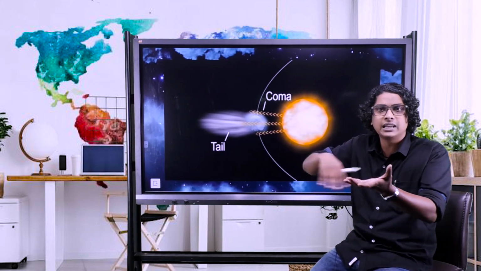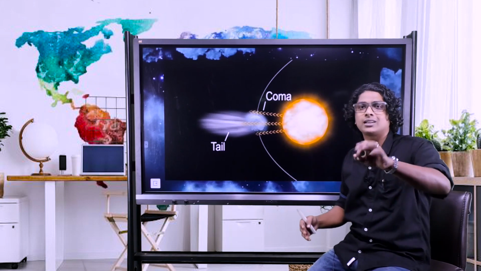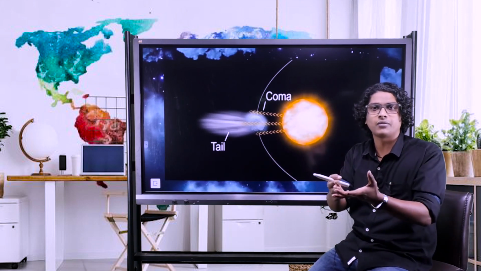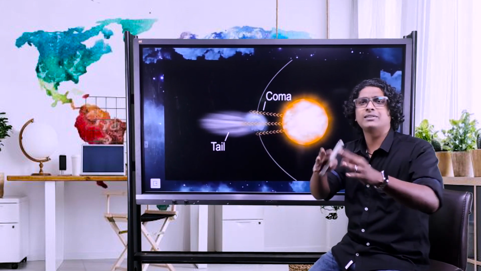It will have an inside core part, then an outside layer of atmosphere, then we have the tail. Actually there are three parts, but you don't need to remember the three classifications. UPSC will never ask how many parts are there in a comet. They will never ask you that.